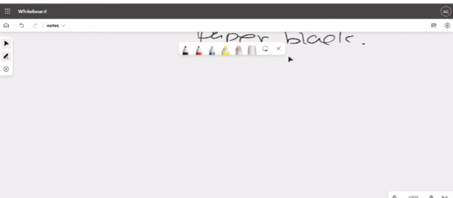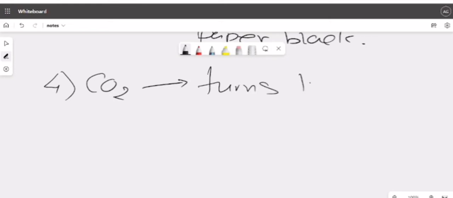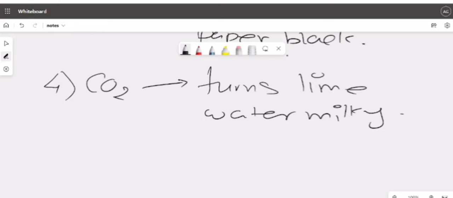Next, moving on to CO2. Fourth one, CO2. As we have already discussed, it turns lime water milky. So we will be writing turns lime water milky, because in general we take lime water milky as CO2. SO2 has a burning smell of sulfur, and it will turn lead acetate paper black. So simple observation, turns lime water milky as of now. Clear? But generally you do not have to write the CO2 observation, generally I am telling.